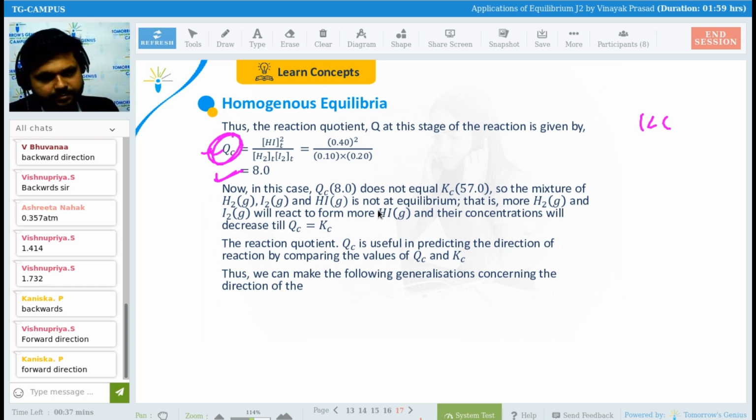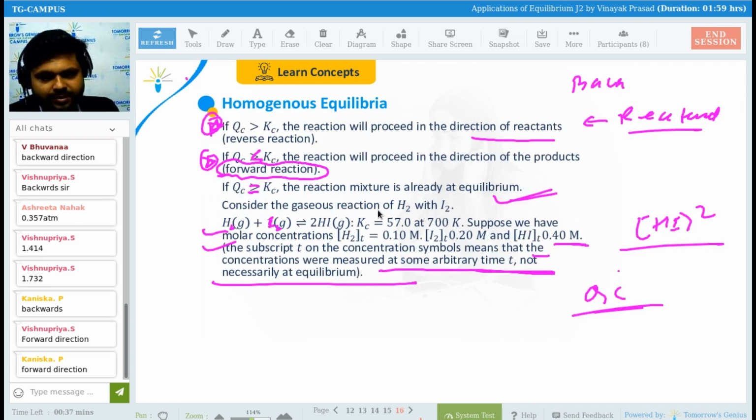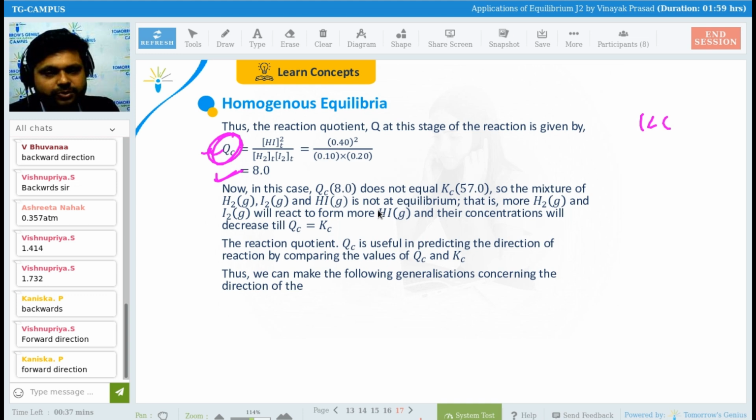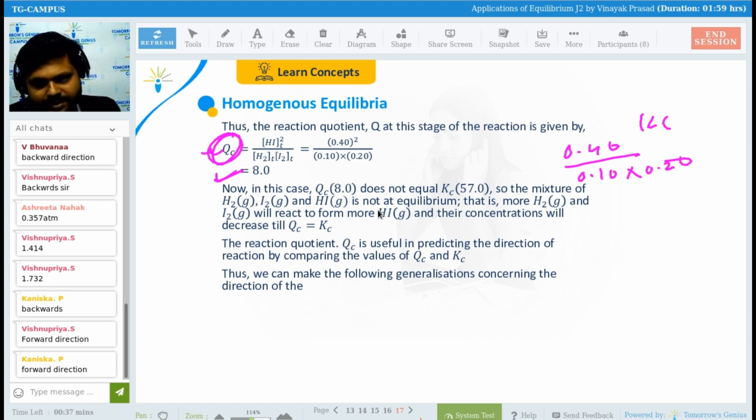See here, we have to just put in the formula and get the answer, right? HI is 0.40, and H2 and I2 are 0.10 and 0.20. Those will be in the denominator only, and this will be only in the numerator, right? So it will be 0.40 squared upon 0.10 into 0.20, right? So what will be the right answer for this? If you multiply this, what will you get here?